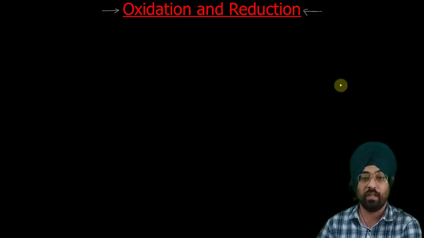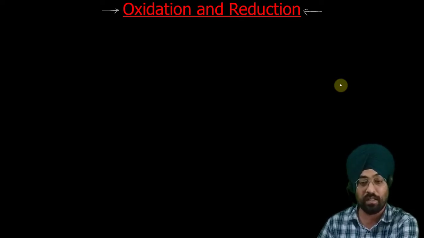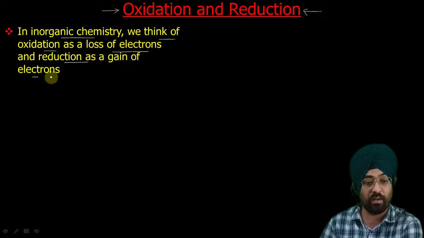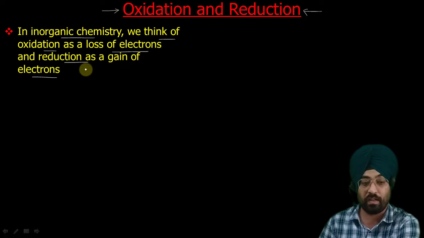But before discussing today's main topic, oxidation of alcohols, first let us learn about what oxidation is and what is the meaning of reduction in organic chemistry. This we have discussed many times earlier, but I thought let us again revise it so that we have no doubt. If we talk about inorganic chemistry, then we think of oxidation as the loss of electrons and reduction as gain of electrons. So this is redox chemistry.